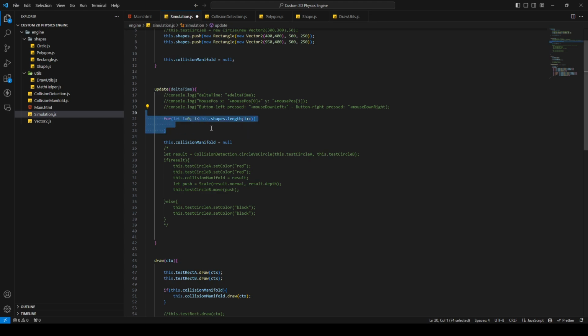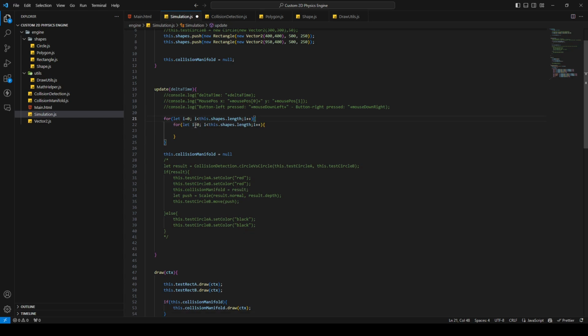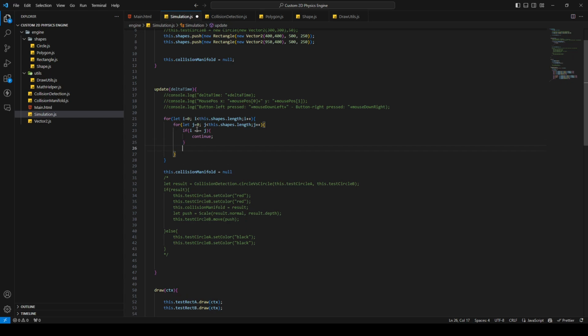And I can just copy the for loop again, format it a little bit, change this to y. Then if i and y are the same, I'm gonna continue. So I'm not gonna compare the same shapes with each other.